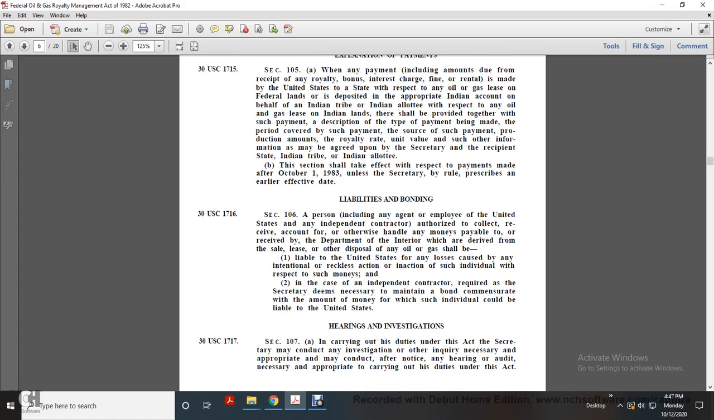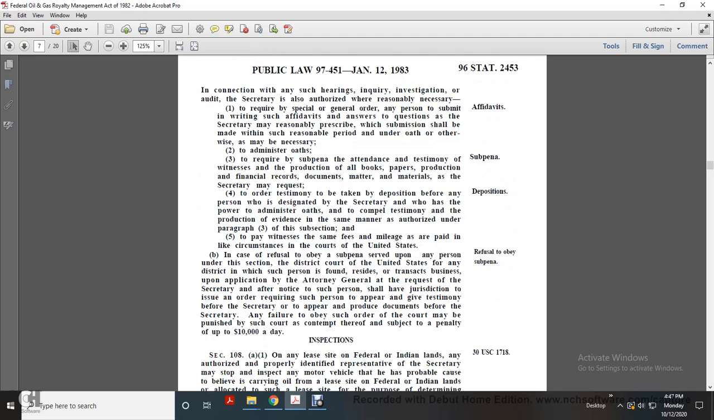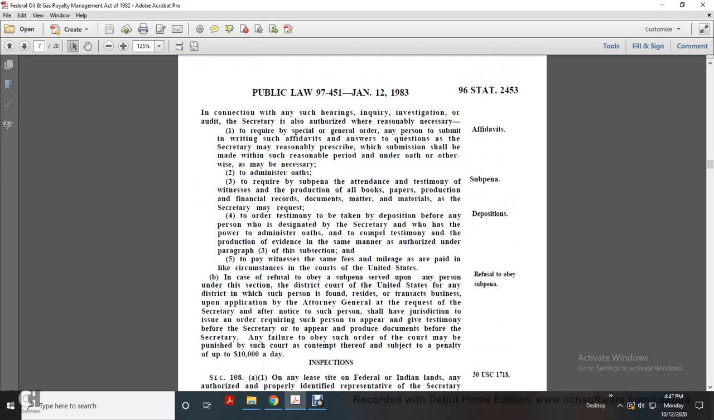Hearings. Title 30 U.S. Code 1717, Section 107, hearings and investigations. In carrying out his duties under the Act, the Secretary must conduct any investigation or other inquiry necessary, and may conduct, after notice, hearings and audits necessary and appropriate to carry out his duties under this Act. In connection with any such hearings, inquiry, investigation or audit, the Secretary is authorized to require responses by affidavit, or by special or general order.